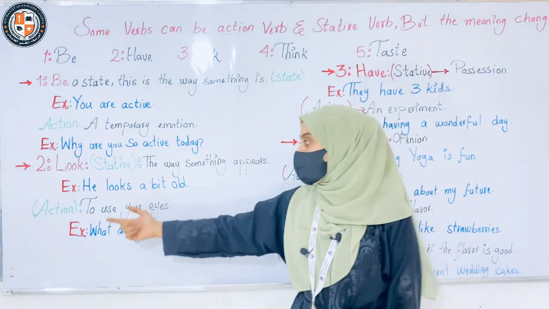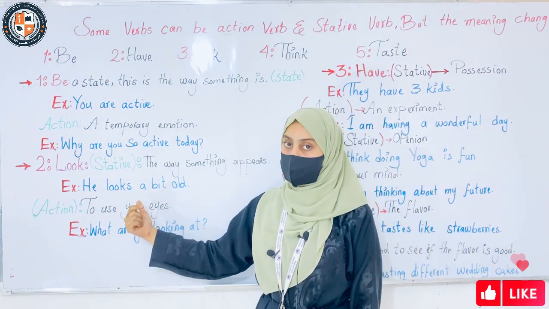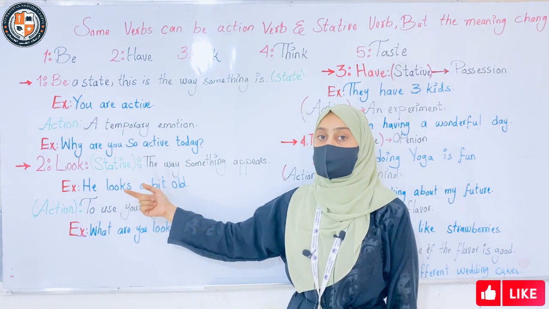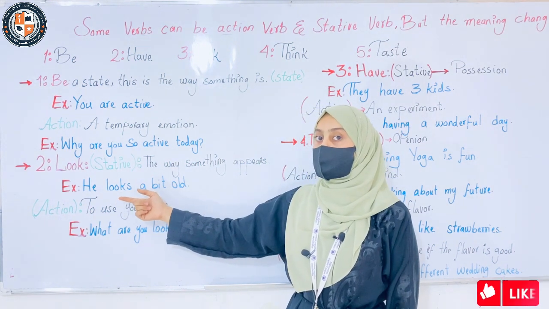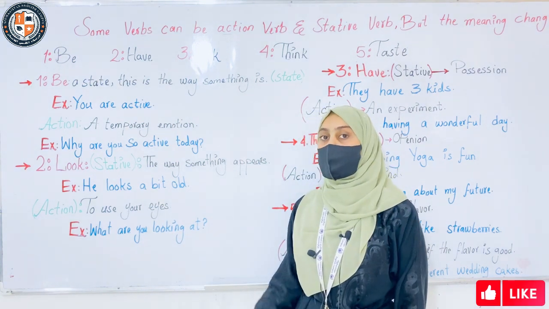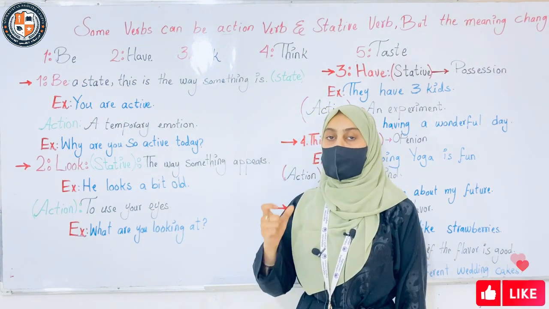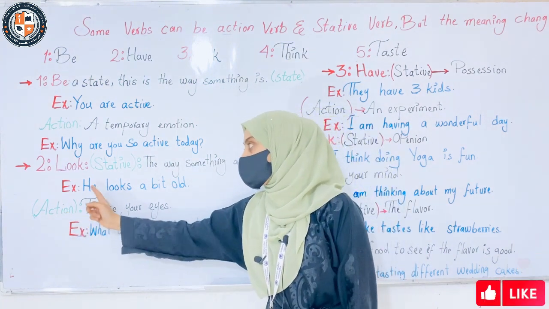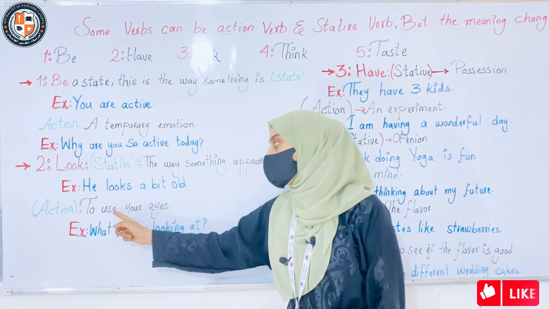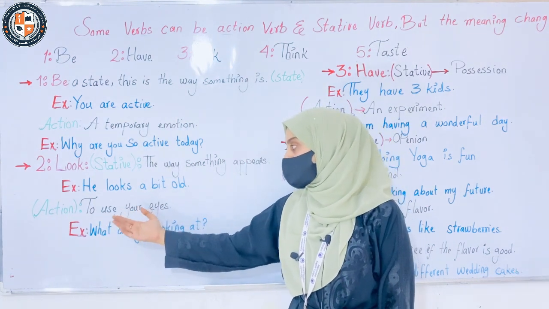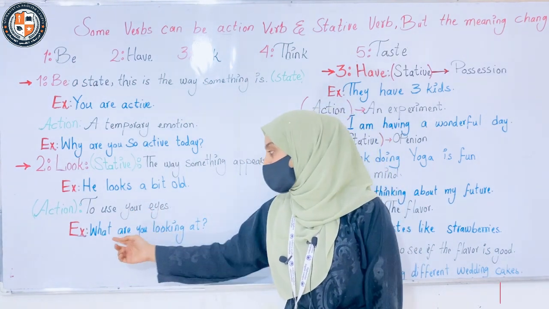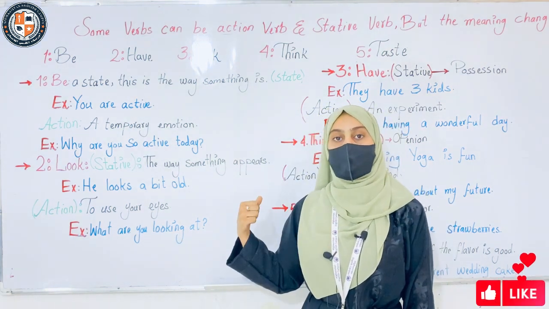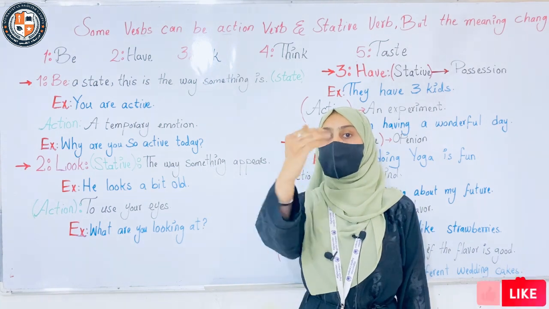For example, he looks a bit old. He looks a bit old. I use look in one sentence as a verb. Which type of verb? A stative verb. And I'm also able to use look as an action verb, to show using your eyes. For example, what are you looking at? Are you looking at me? Are you looking at the board? Are you looking at your phones?